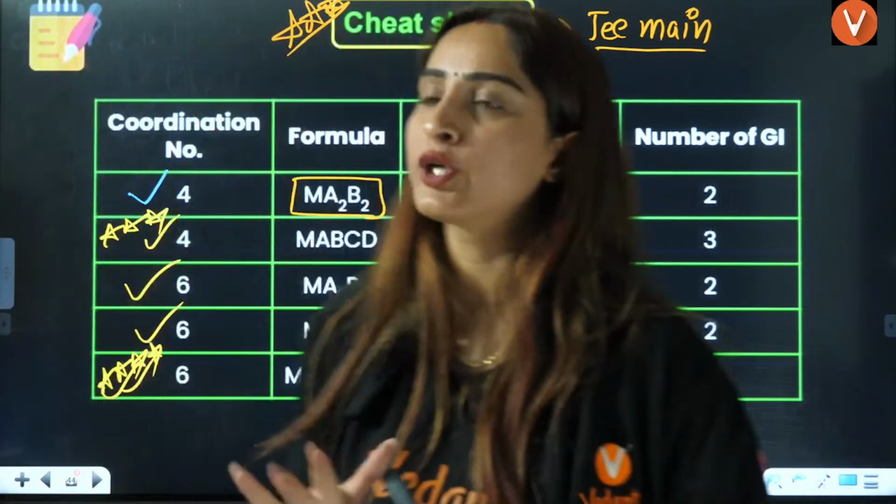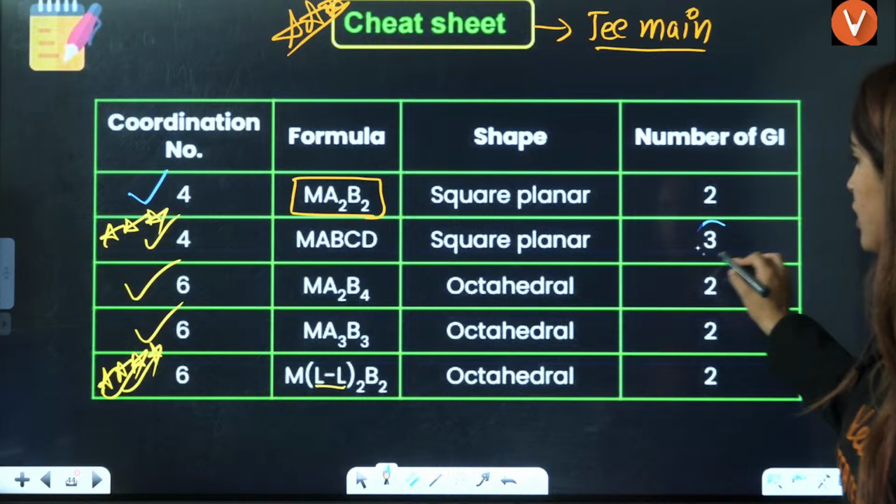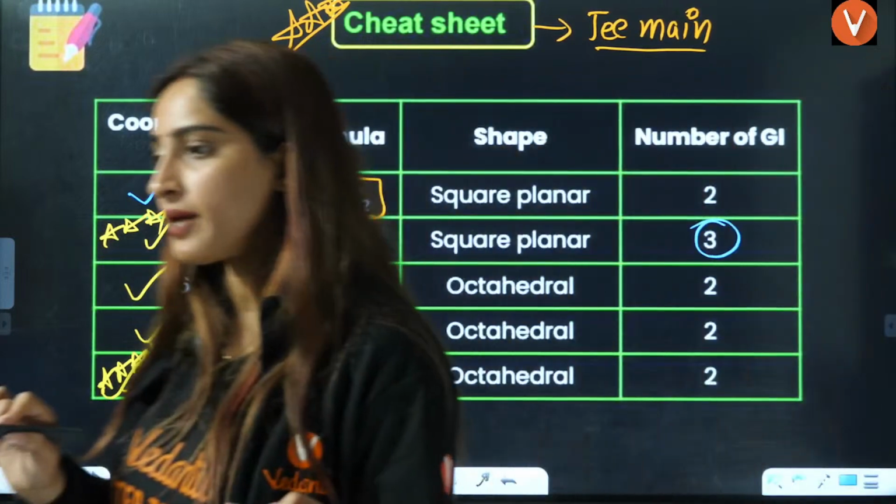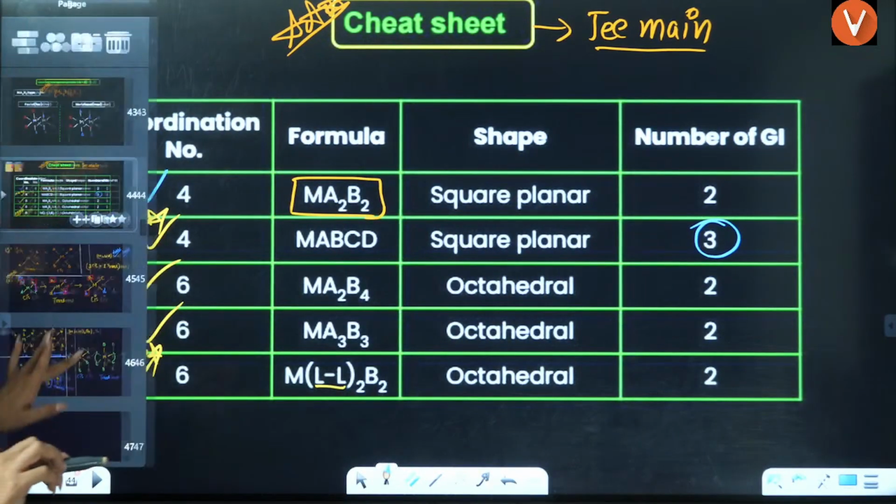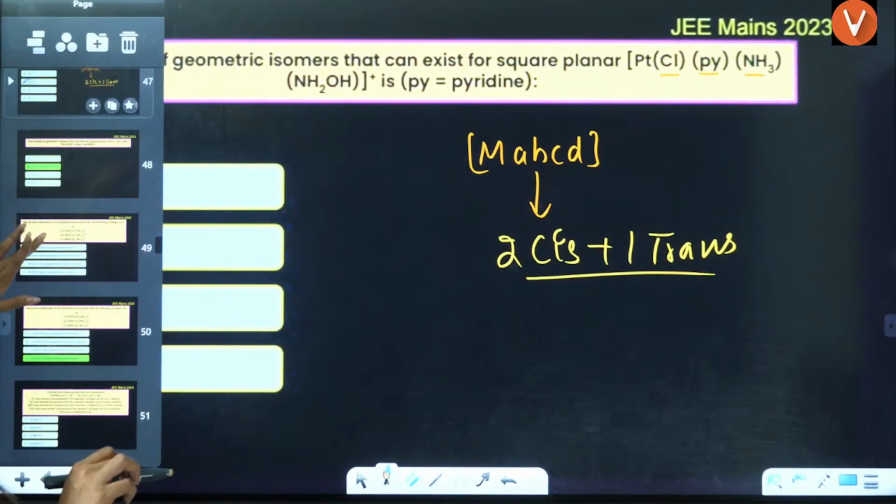But in the end, you just need to remember that MABCD shows 3 isomers. That you should know. They can also ask you which of the following will not show any geometrical isomerism. So that also you should know.